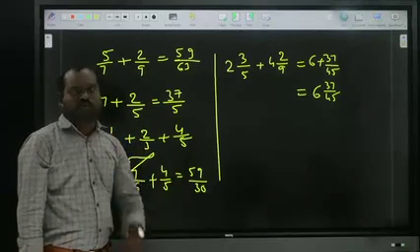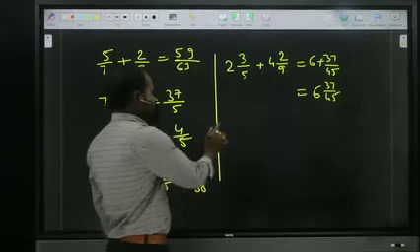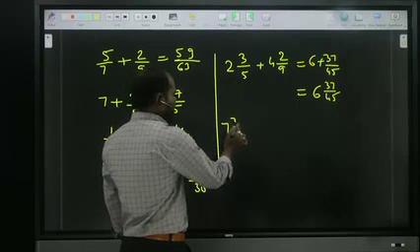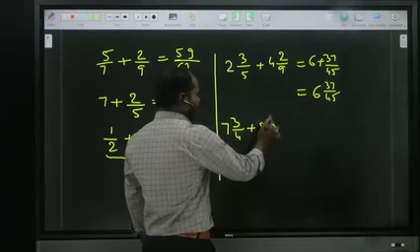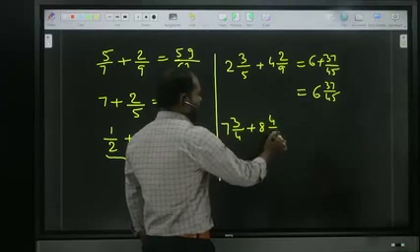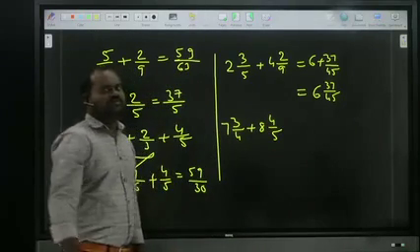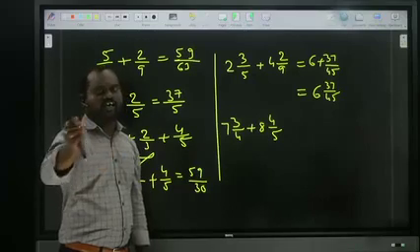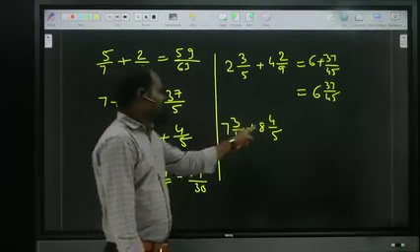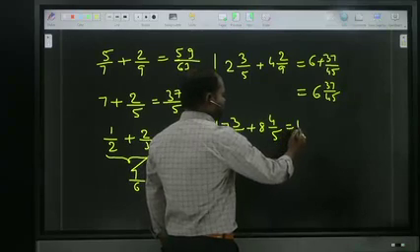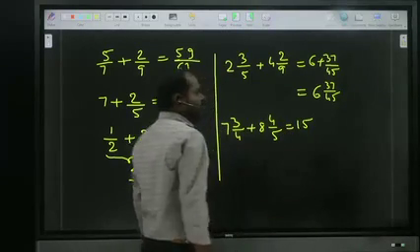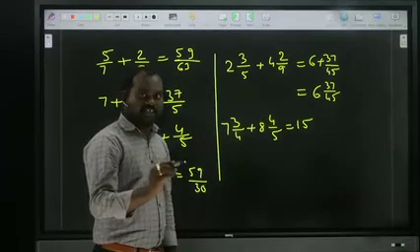I will show one more example. 7 3 by 4 plus 8 4 by 5. I want to add this. First, what I said, add the normal numbers. 7 plus 8. 7 plus 8, how much? 15. That is finished now. Now add the fractions.